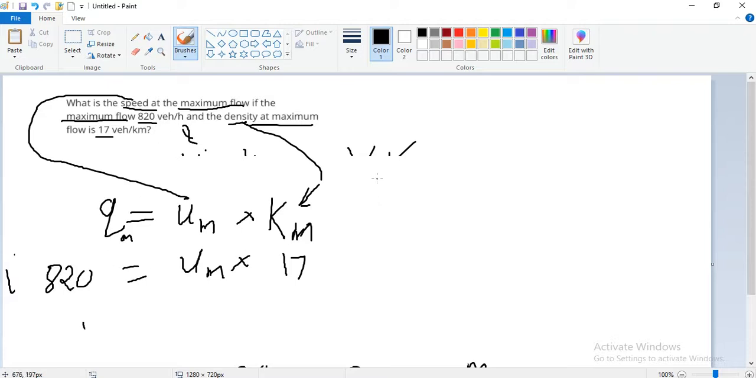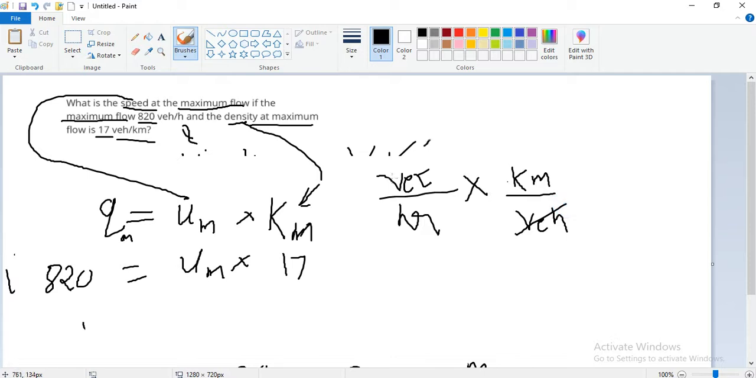Qm is 820 vehicles per hour, divided by 17, whose unit is vehicles per kilometer. When it goes to the other side, it becomes kilometer per vehicle, so vehicle gets cancelled and kilometer per hour will be the answer. So 820 upon 17 is 48.23 kilometer per hour.